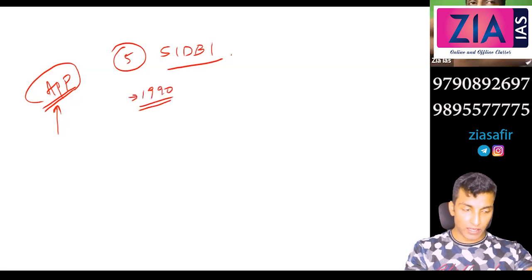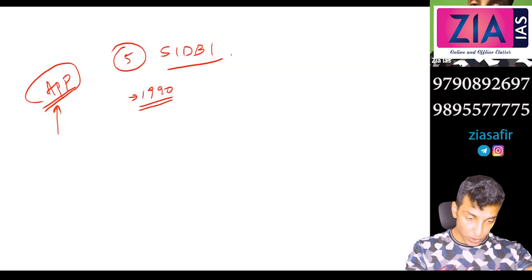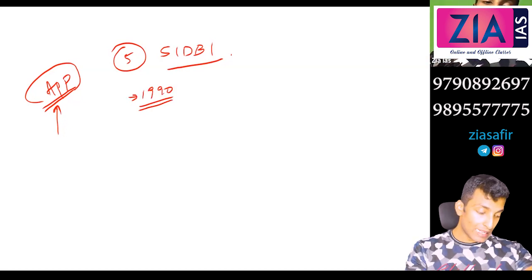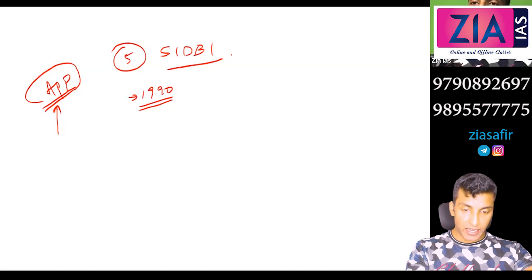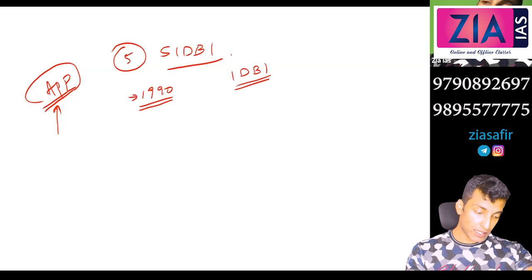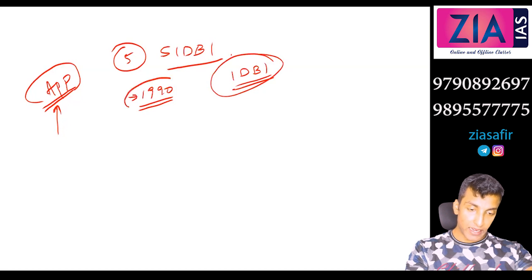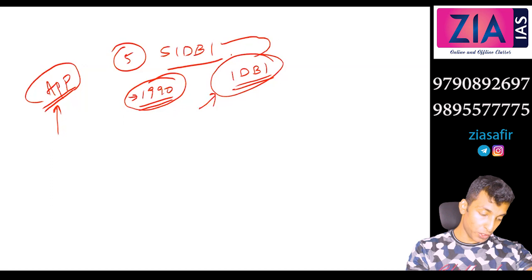Last year also they asked this chronological order, so you need to know this. Established in 1990 as a subsidiary of IDBI, later it was granted autonomy.